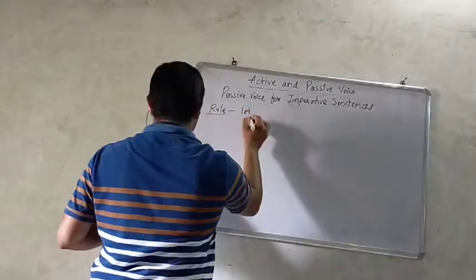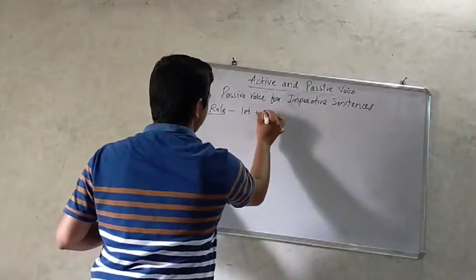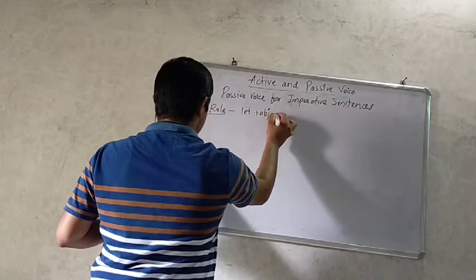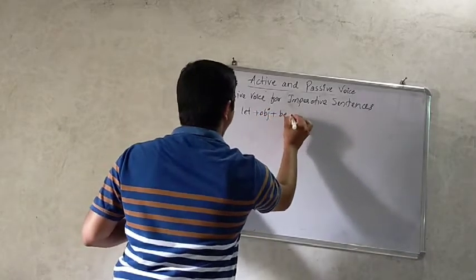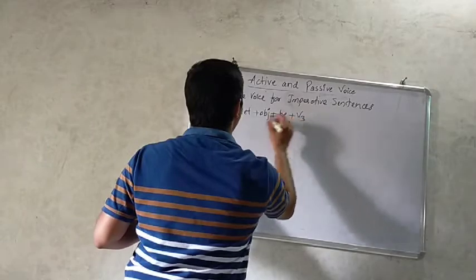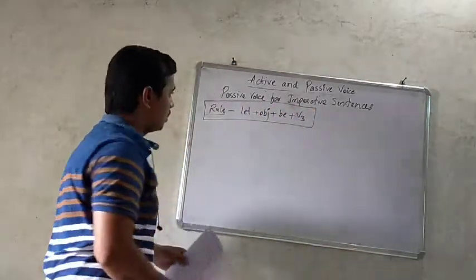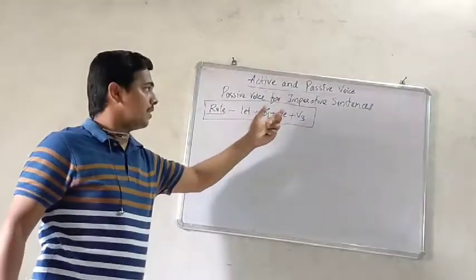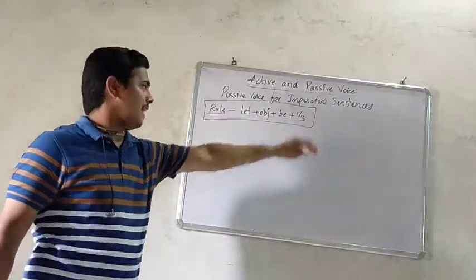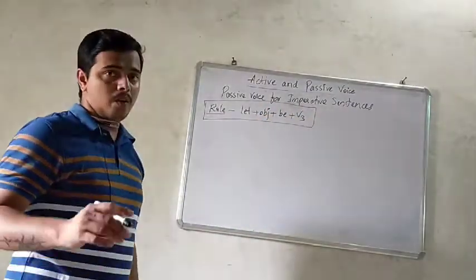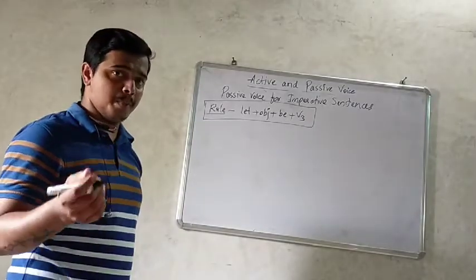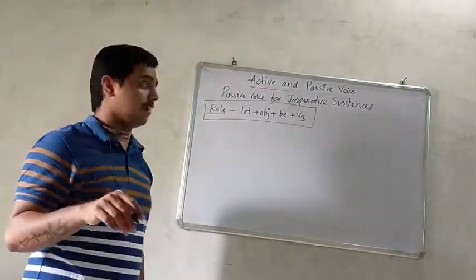So let plus object plus be form plus third form of the verb. So this is the rule for passive voice in imperative sentences. Now let us see some examples and understand.